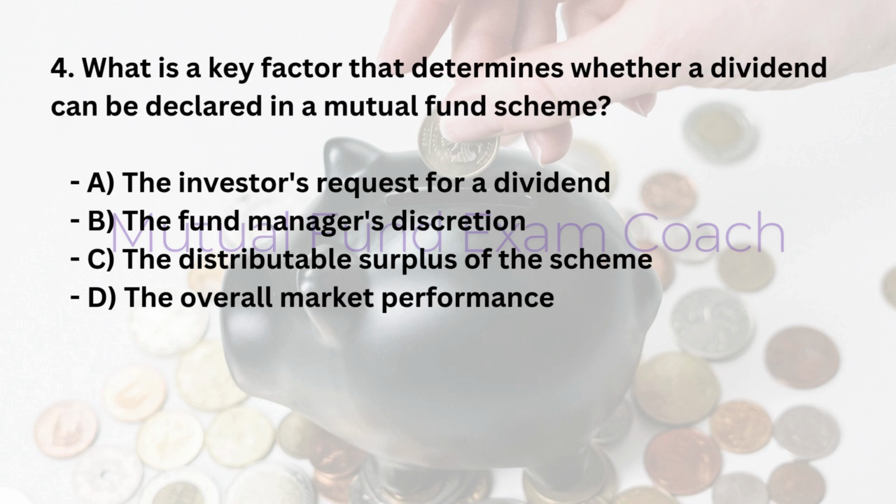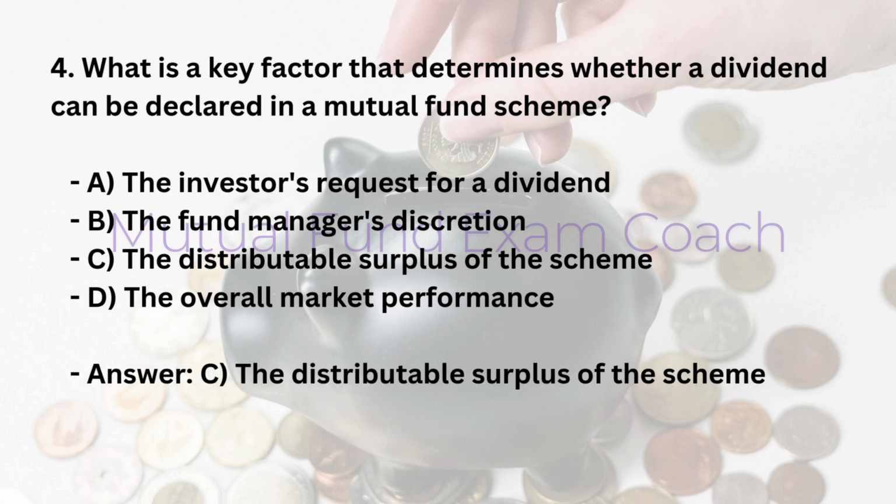4. What is a key factor that determines whether a dividend can be declared in a mutual fund scheme? A. The investor's request for a dividend. B. The fund manager's discretion. C. The distributable surplus of the scheme. D. The overall market performance. Answer, C. The distributable surplus of the scheme.